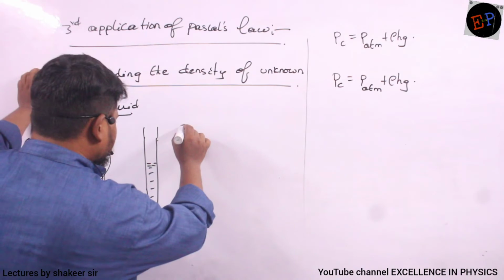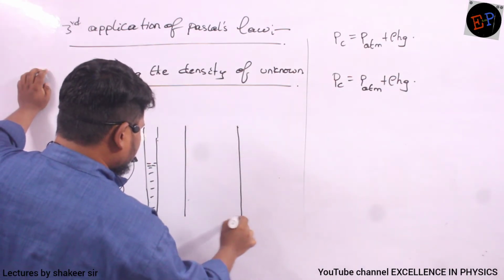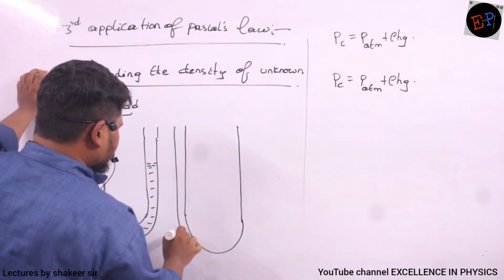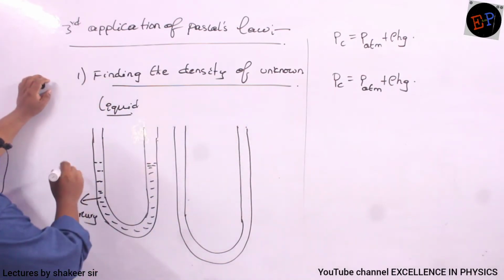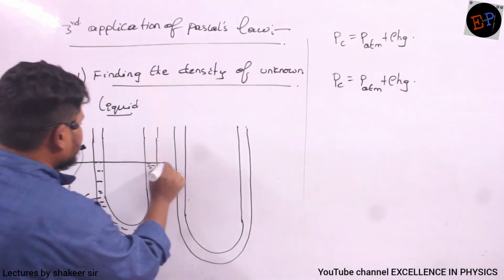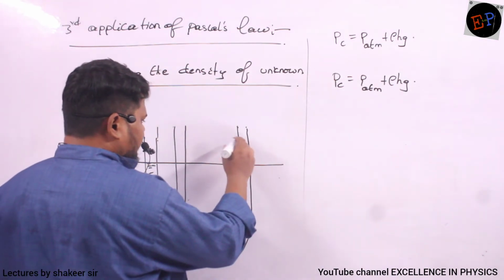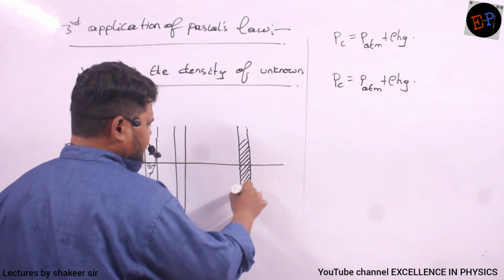Now what I am doing is, in the same test tube, I am pouring some liquid whose density I don't know. This was the initial level of mercury. Now I am pouring some liquid. This is the liquid which I am pouring.